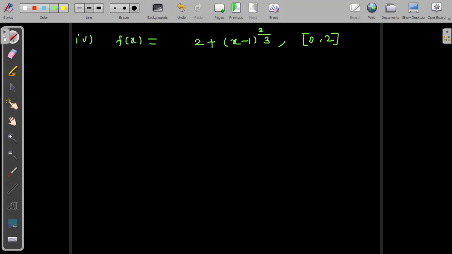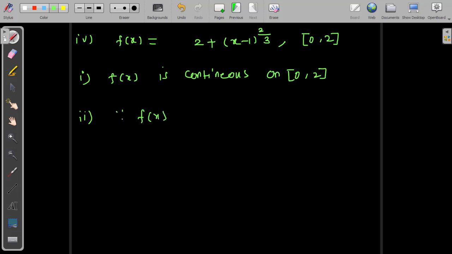How do you check here? Same continuity we will check first. From this interval, 0 to 2, you can take any value from 0 to 2 and plug in over here; you will not get infinity. So we can say f of x is continuous on the closed interval 0 comma 2. First condition done. Now the second condition is we need to check differentiability.